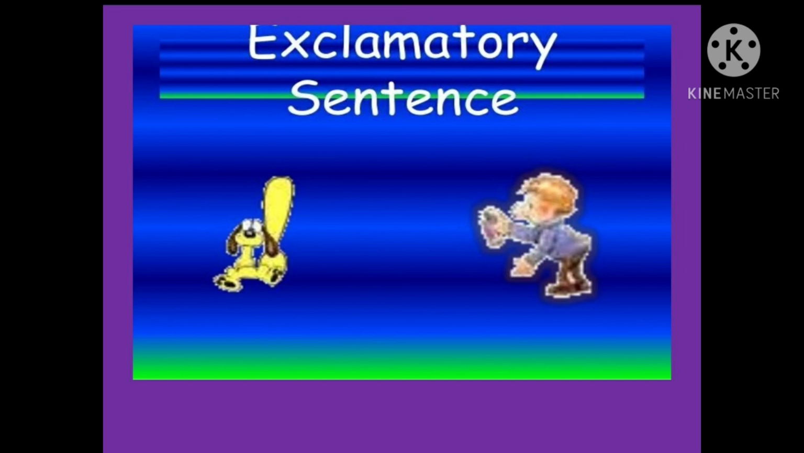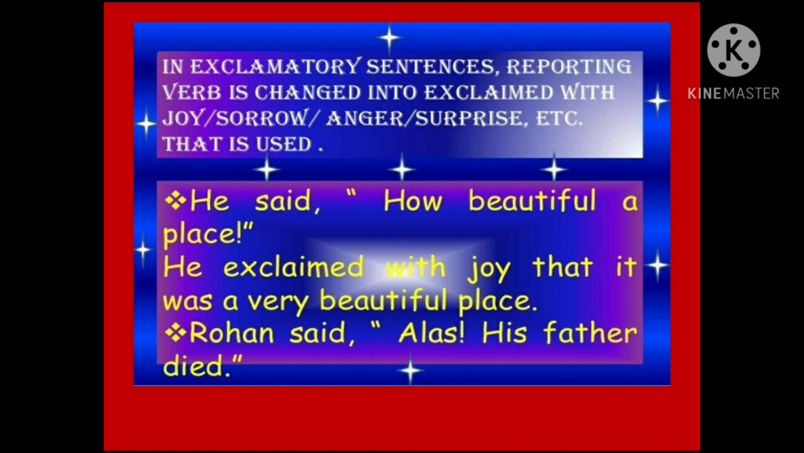Look at the next sentence. That is an exclamatory sentence. Exclamatory sentences are used to express sudden feeling or emotion. In exclamatory sentences, the reporting verb is changed into exclaimed with. What is exclaimed with? If it is joy, exclaimed with joy. If it is sorrow, exclaimed with sorrow. If it is anger, exclaimed with anger, etc. Okay?